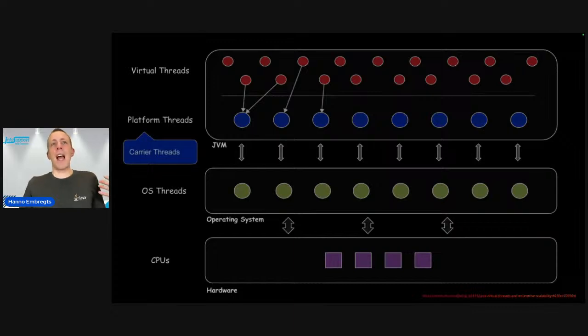So you can actually compare this to virtual memory, right? Virtual threads are like virtual memory. To simulate a lot of memory, an operating system maps a large virtual address space to a limited amount of RAM. And similarly, to simulate a lot of threads, the Java runtime maps a large number of virtual threads to a small number of operating system threads.